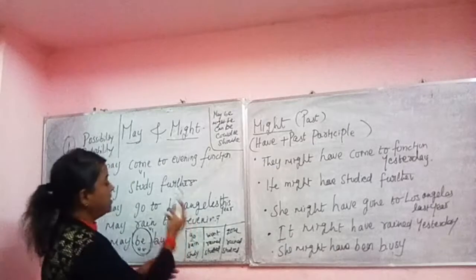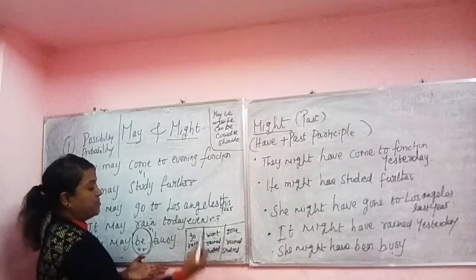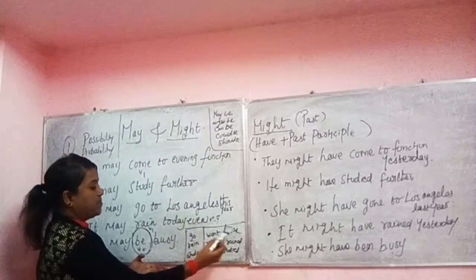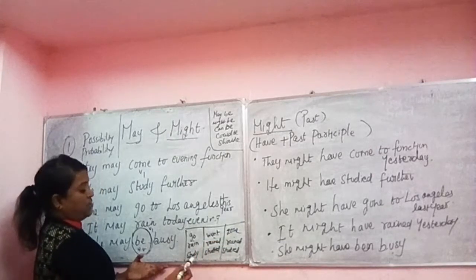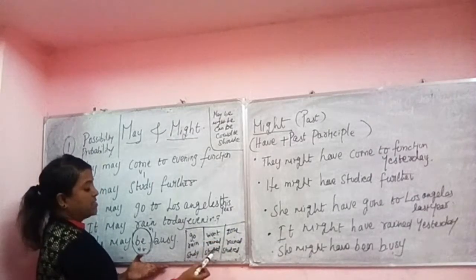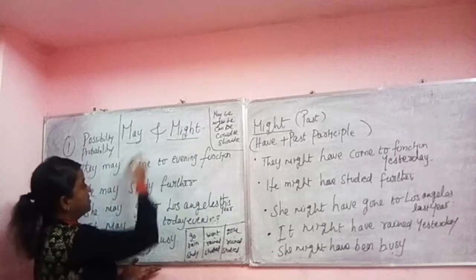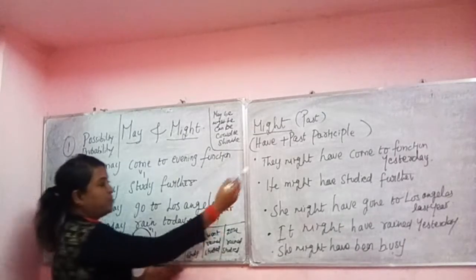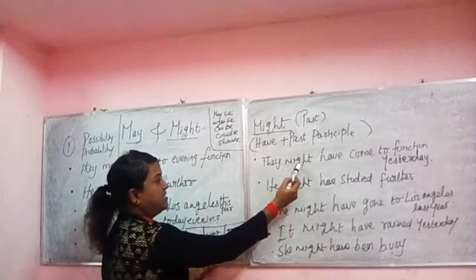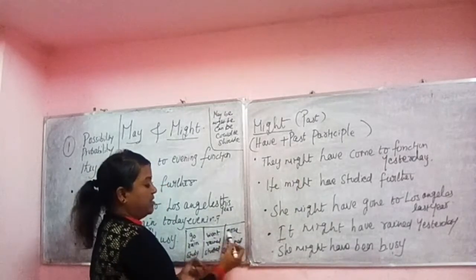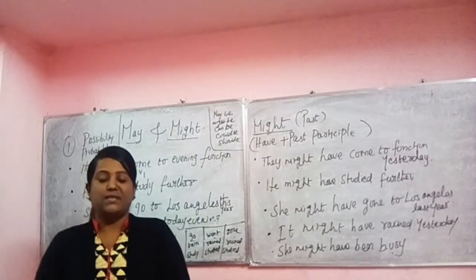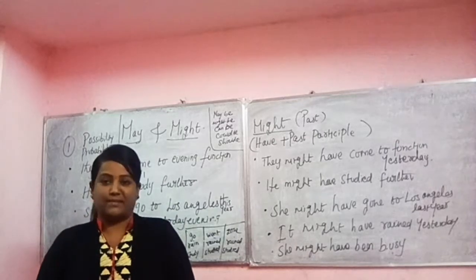For may we need verb 1. These are the three forms of the verb: present, past, past participle. We say this is verb 1, this is verb 2 and this is verb 3. For the present tense we use verb 1 and for the past tense after might we use the past participle. Now we are going to see the differences with examples.